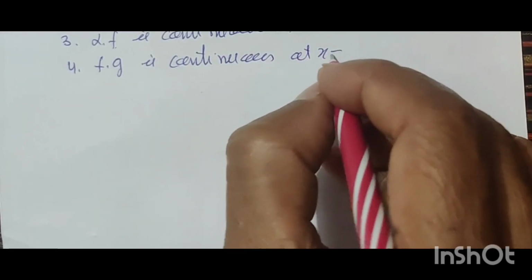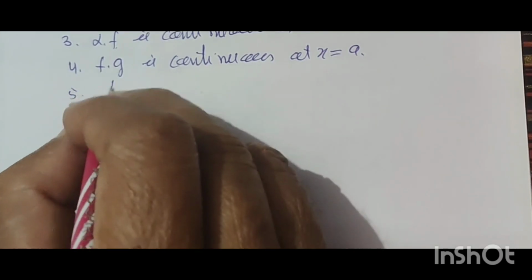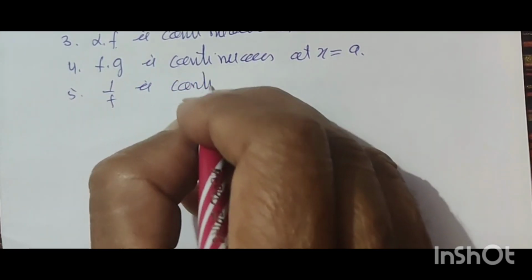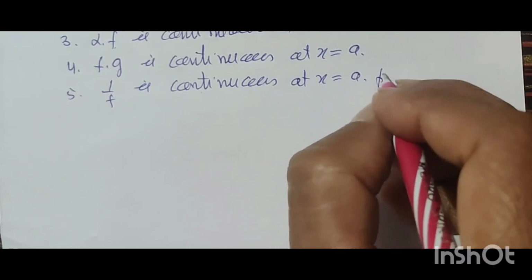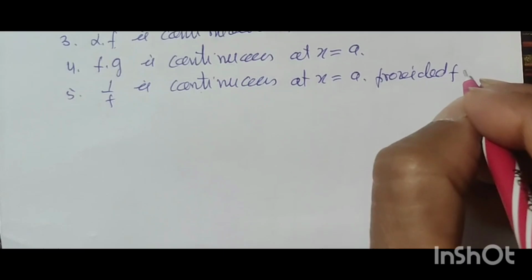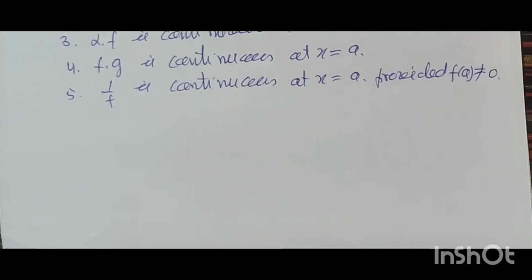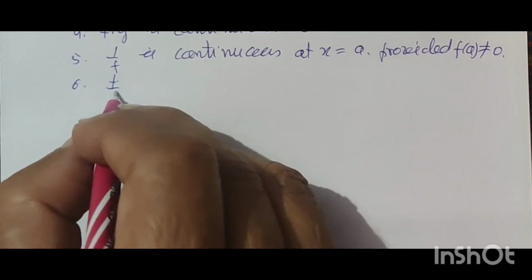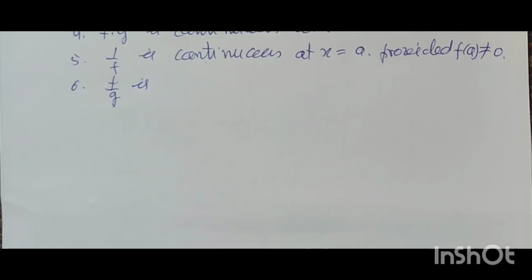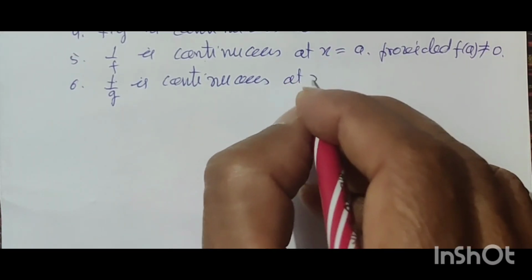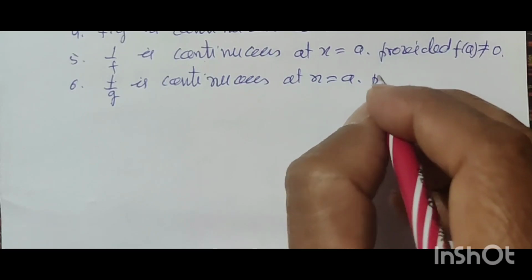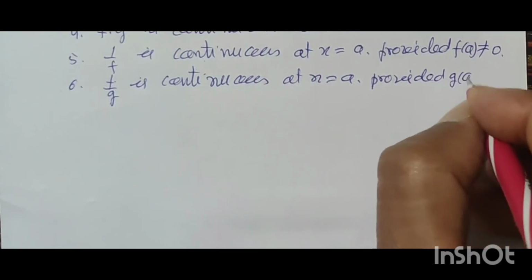f into g is continuous at x = a. Also 1 upon f is continuous at x = a, provided f(a) is not equal to 0. f upon g is continuous at x = a, provided g(a) is not equal to 0.